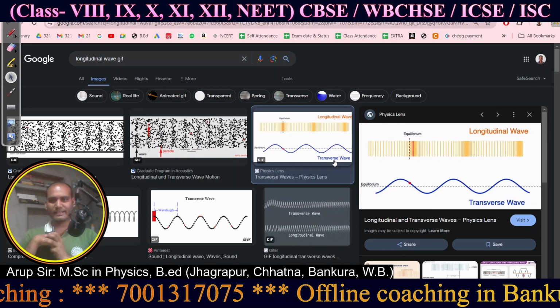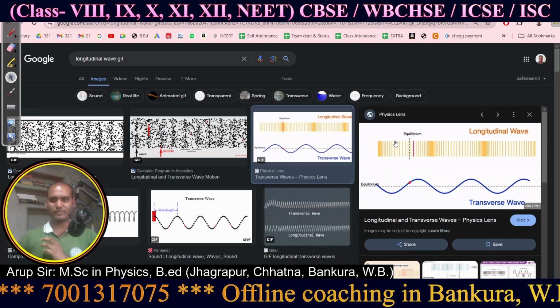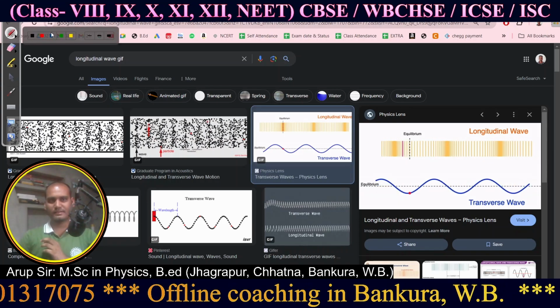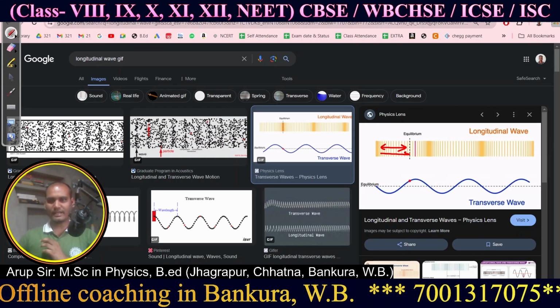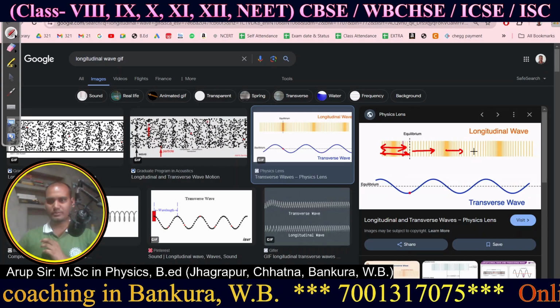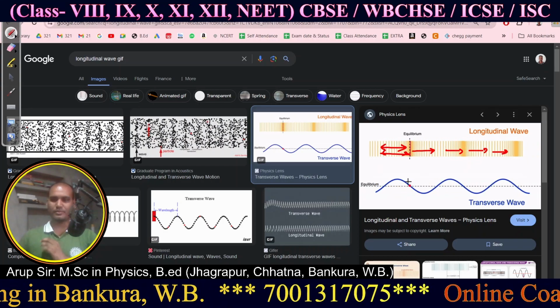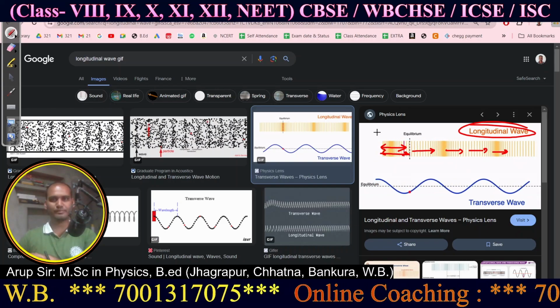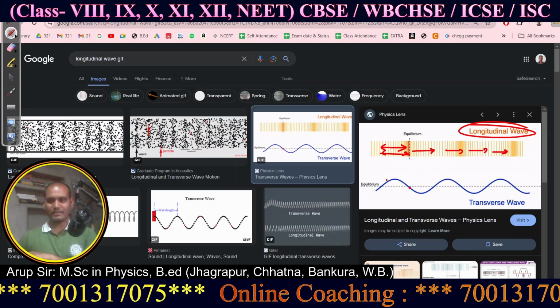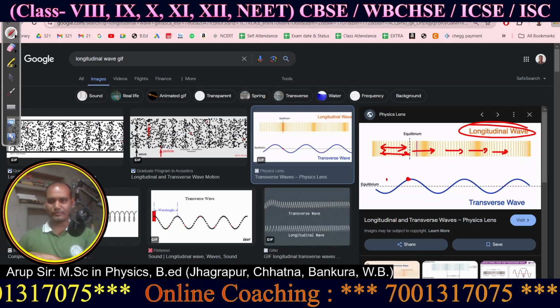You can take any example, but just see what is happening here. This wave is vibrating like this, and also the movement of this wave is along the propagation direction. This is why it is a longitudinal wave. But here you can see this point, focus on this point.